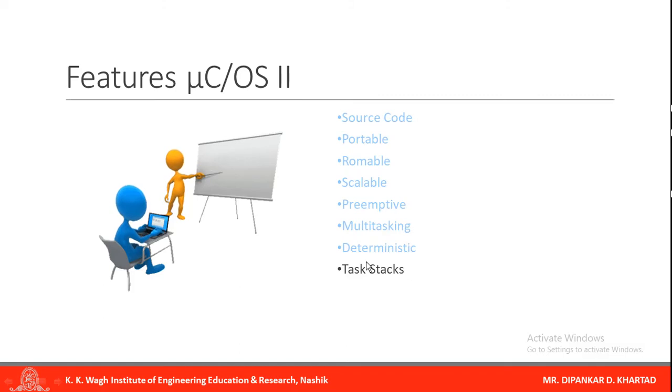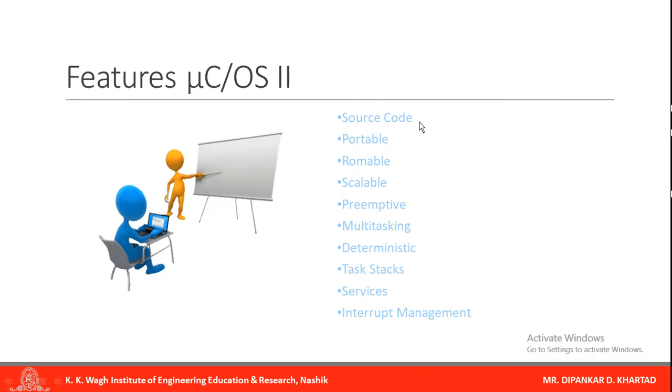Task stack, every task is having its own stack. Services, various services provided by MuCOS 2, and interrupt management. So let's have a look at one by one all the features of MuCOS 2.